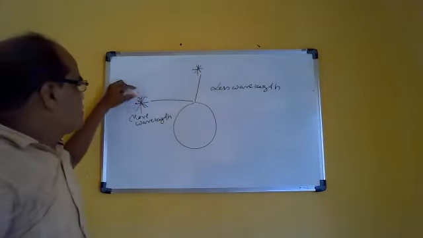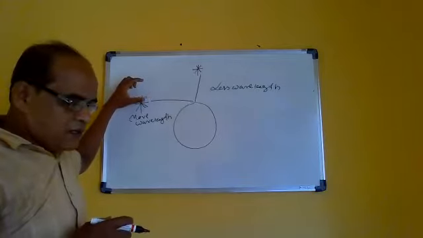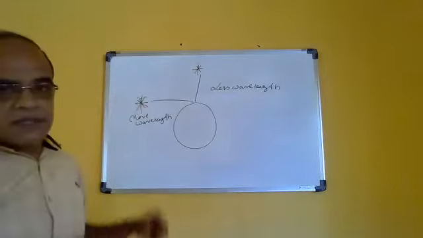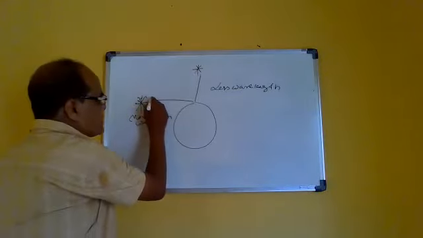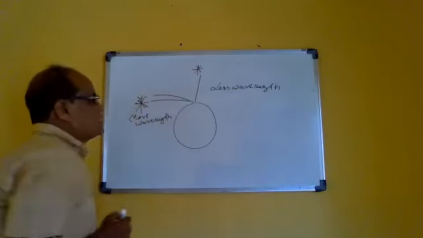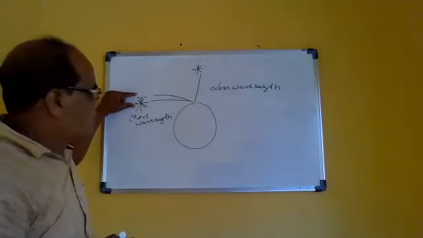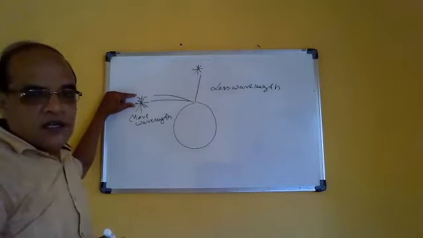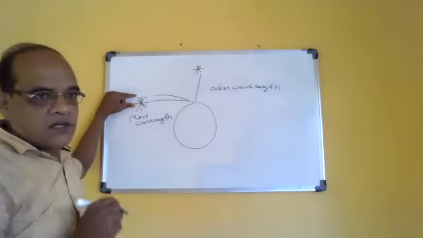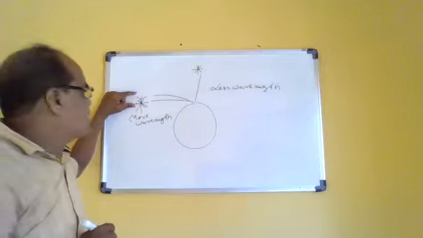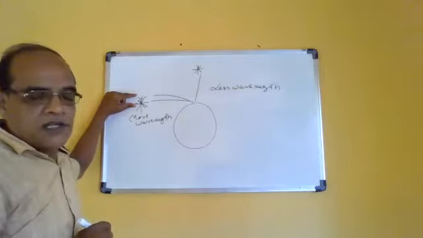So as a result we can see the red color while sunset or sunrise. Some red color is formed at the time of sunset or sunrise.